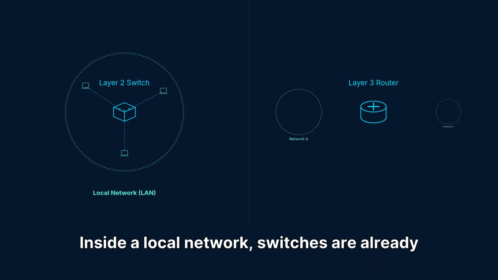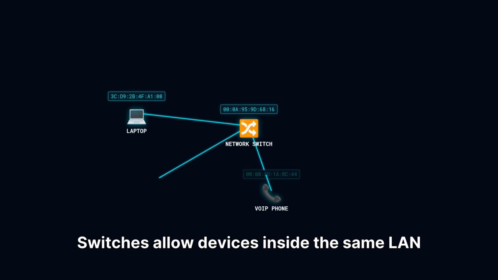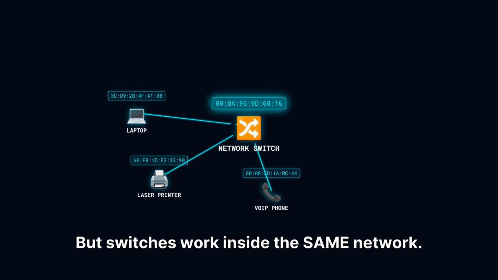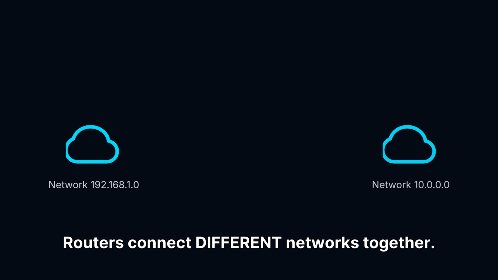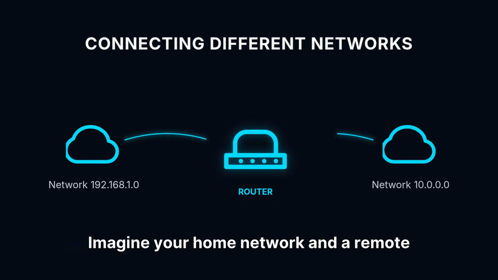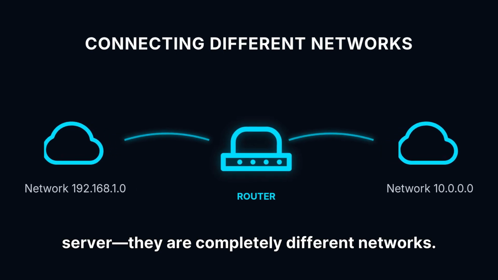Inside a local network, switches are already enough. Switches allow devices inside the same LAN to communicate using MAC addresses, but switches work inside the same network. Routers connect different networks together. This is the single most important router concept. Imagine your home network and a remote server. They are completely different networks.